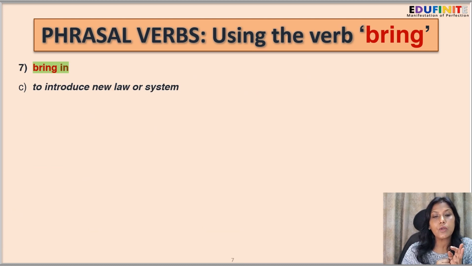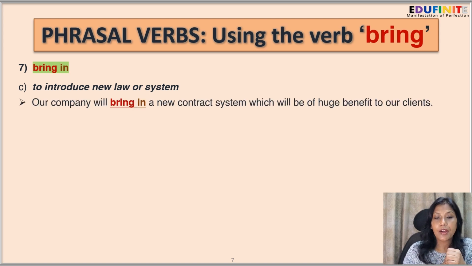To introduce new law or system. Our company will bring in a new contract system which will be of huge benefit to our clients. So a company is going to introduce a new contract system which will be greatly beneficial for our clients. So a company will bring in, that means introduce, a new contract system which will be of huge benefit to our clients.